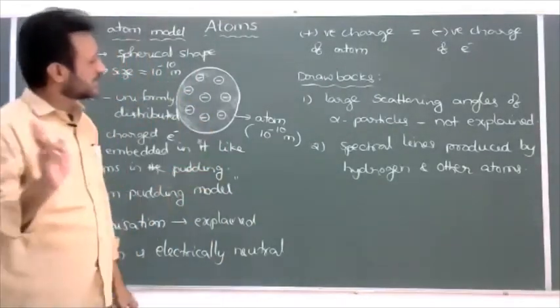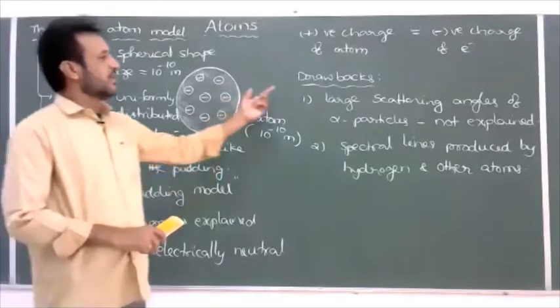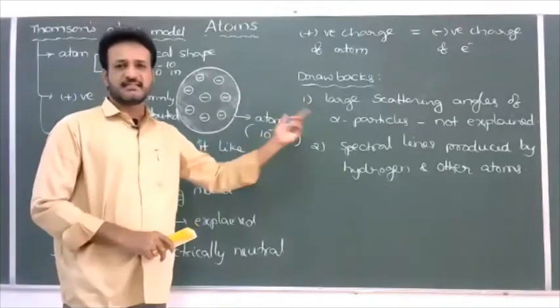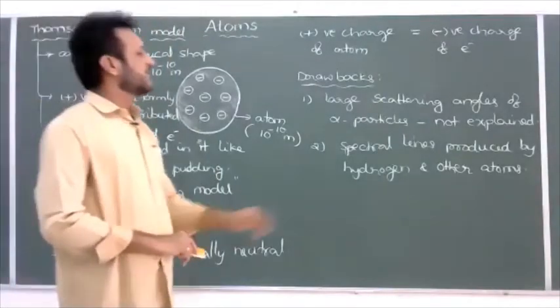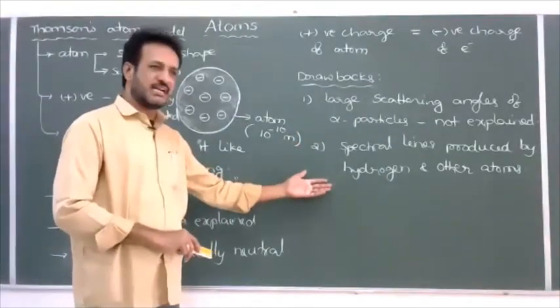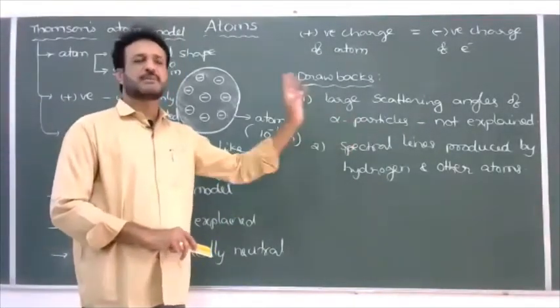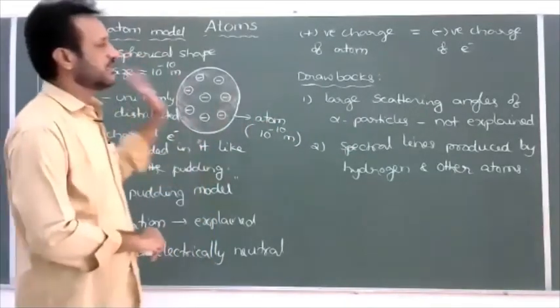But for major drawbacks, we can take these two. Large scattering angles of alpha particles not explained by the Thomson model, and one more, spectral lines produced by the hydrogen atom and other atoms also not explained by the Thomson model. It is about the Thomson model.